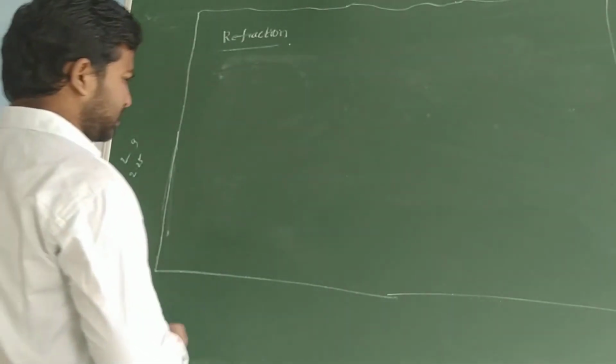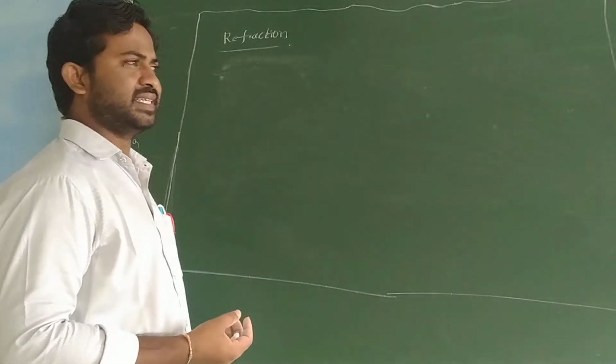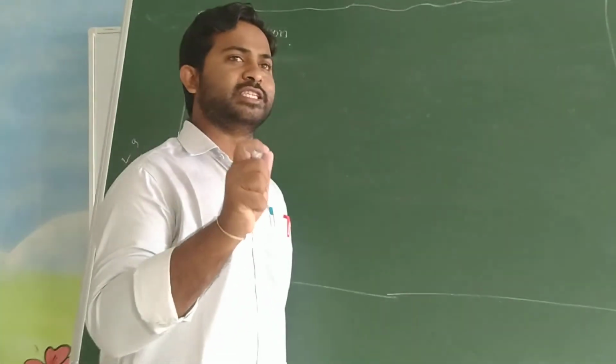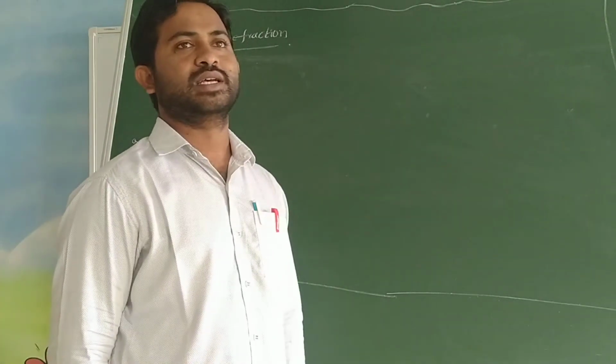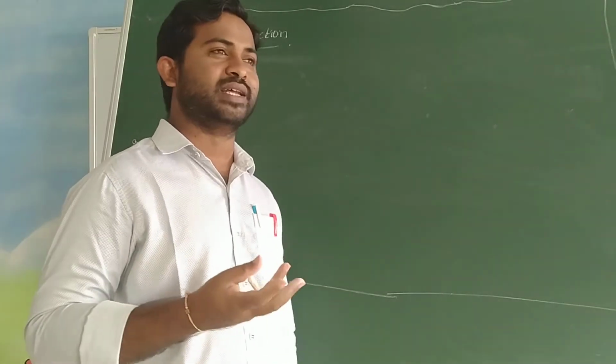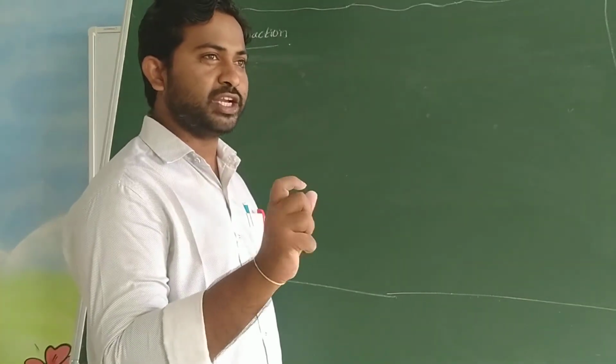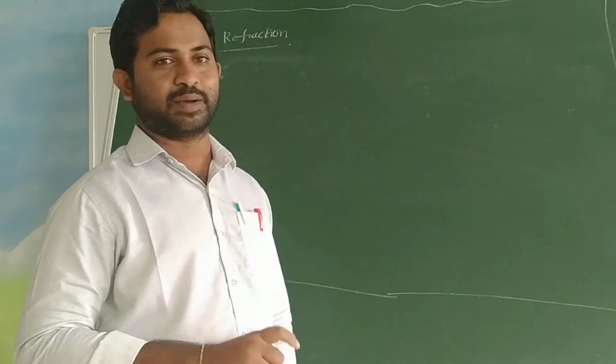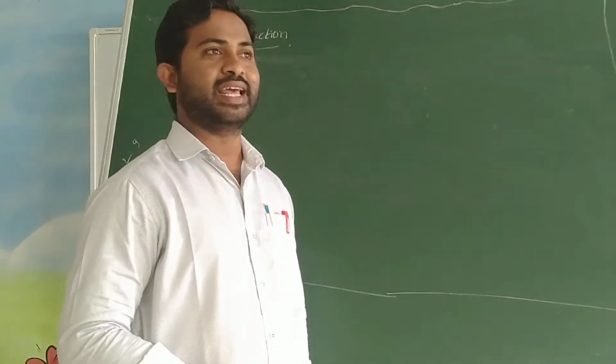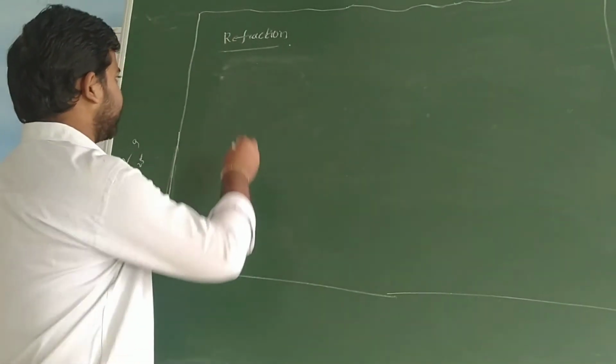Dear students, the meaning of optical density is that the speed of light depends on the optical density. The original meaning of optical density here is the ability to refract the light.